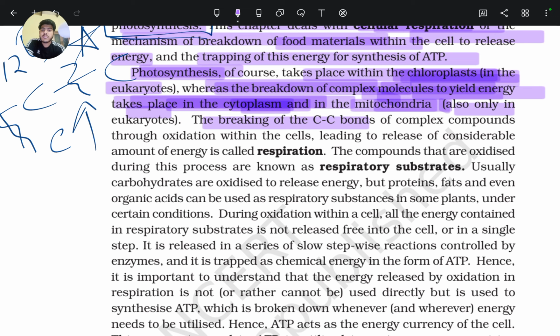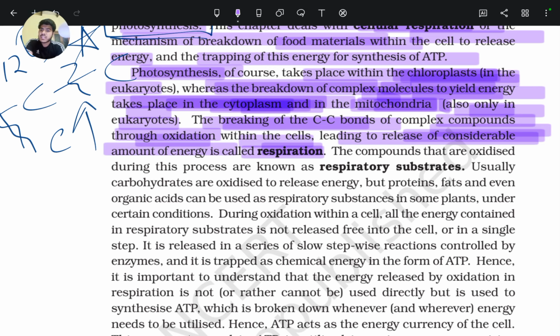The breaking of carbon-carbon bonds of a complex compound through oxidation, meaning addition of oxygen, within the cells, leading to a release of a considerable amount of energy, is called respiration. That energy is trapped in the form of ATP.